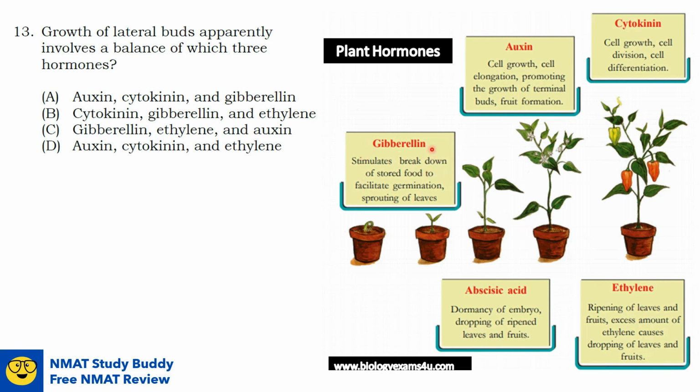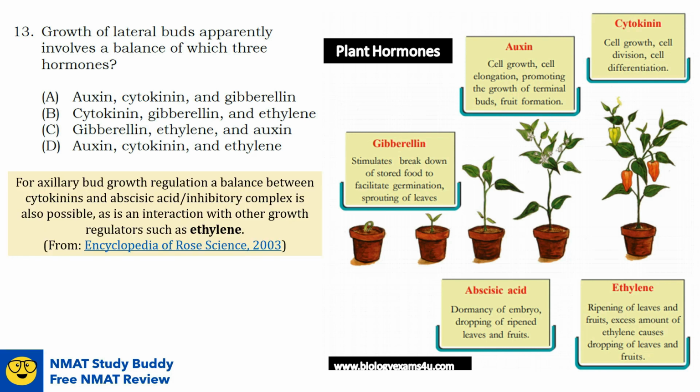So between these two, if you look it up on the internet, ethylene has a more established or more defined role in apical dominance than gibberellin, though there are studies that say that in pea plants, gibberellin actually seems to play an inhibitory role in the lateral bud growth. So we cannot eliminate gibberellin. We will just focus on the best answer, which is ethylene.